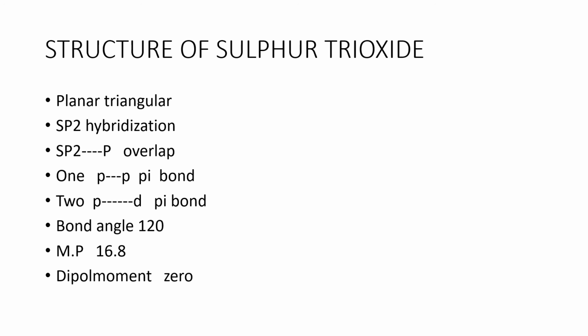Among the pi bonds, one is pp overlap and two are pd overlap. The bond angle is 120 degrees and the melting point is 16.8 degrees centigrade. The dipole moment of sulfur trioxide is 0 because the sulfur-oxygen bonds, though polar, give a net dipole moment of 0 due to the planar triangular structure.